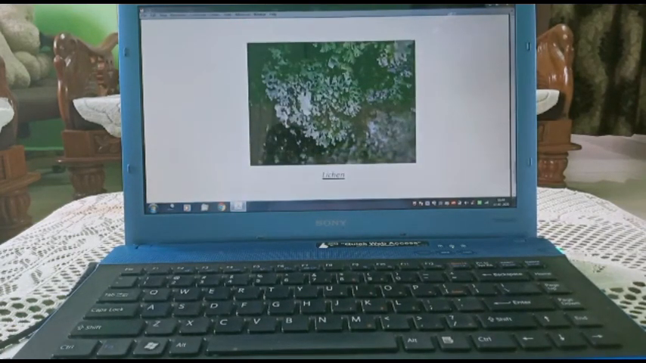This is lichen, which we know is the association of alga and fungi. Alga prepares food for fungi and fungi gives shelter, water and minerals to alga. This is known as symbiotic mode of association.